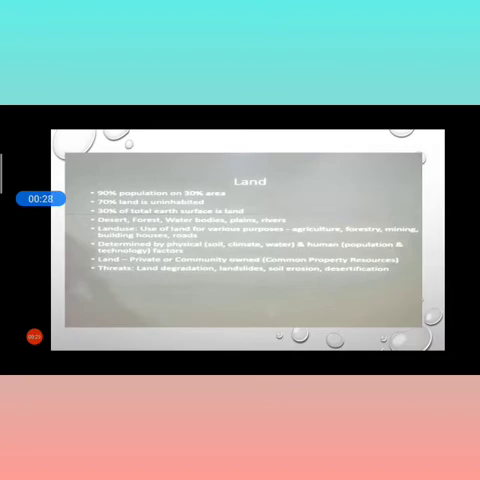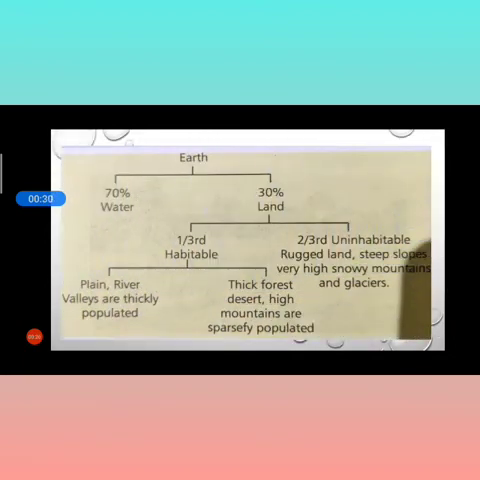Now here we start with the land. Before starting this, I just want to tell you one thing. See this diagram, earth. Earth is divided in two parts: one is water area and one is land area. 70% of the earth is covered with water and 30% is covered with land area. Out of 30%, one third is habitable, used by human beings, and 2/3 is uninhabitable, that is rugged land, steep slopes, very high snowy mountains and glaciers.